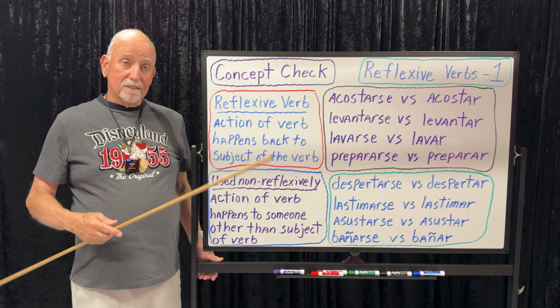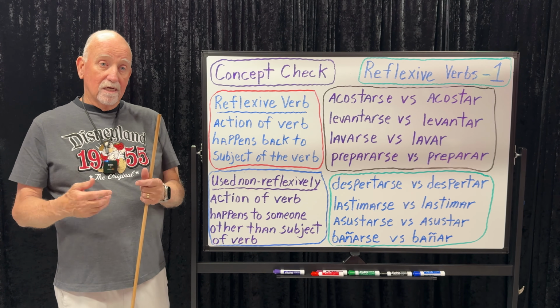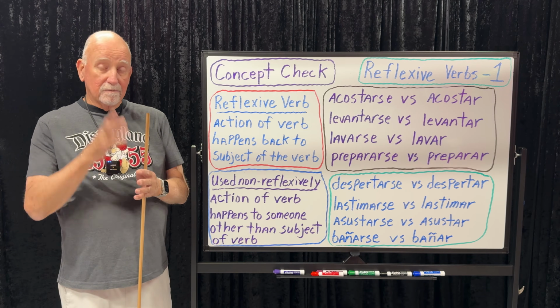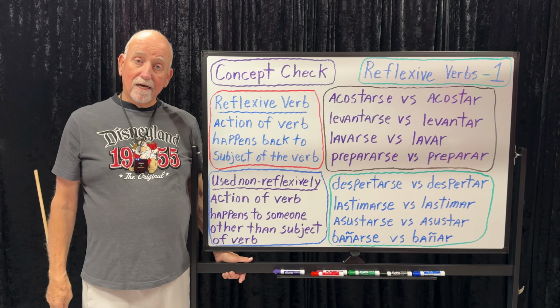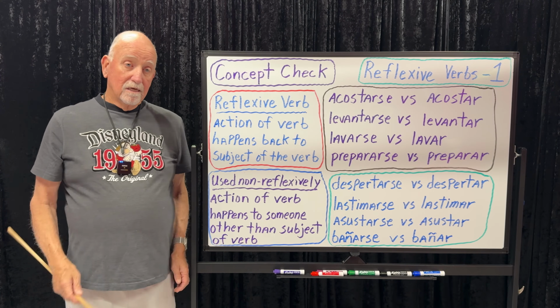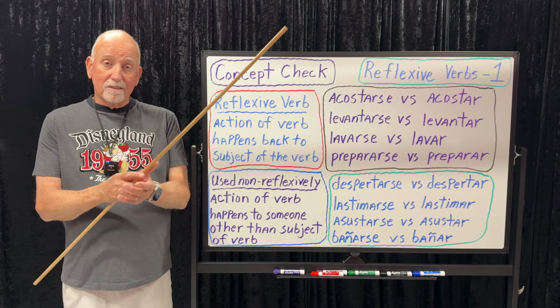Lavarse is to wash, to get washed. We say in English to get washed. Well, I'm going to go get washed. I'm going to wash my hands. I'm going to wash my face. Voy a lavarme la cara. I'm going to wash my face. Voy a lavarme las manos. I'm going to wash my hands.